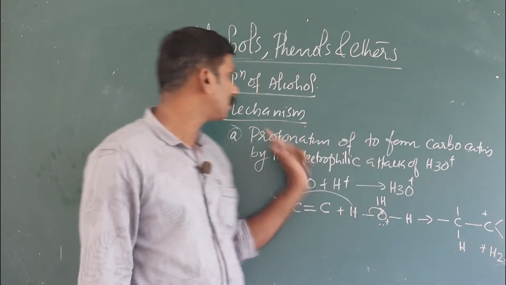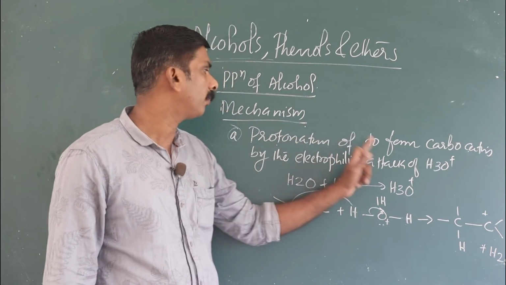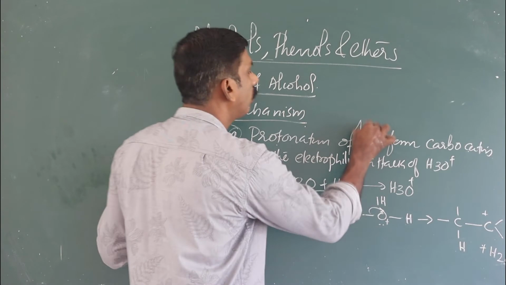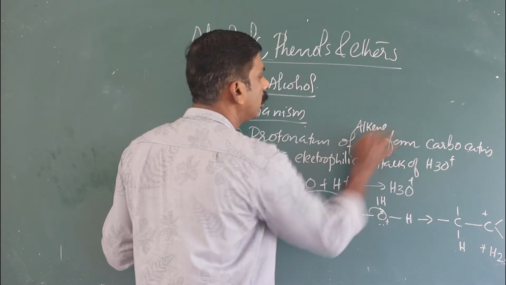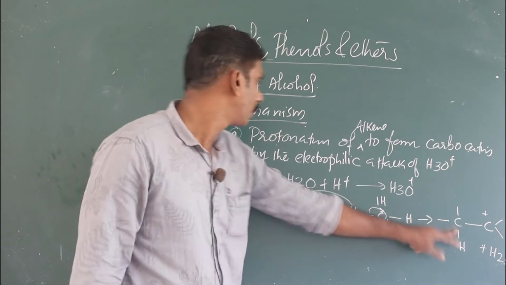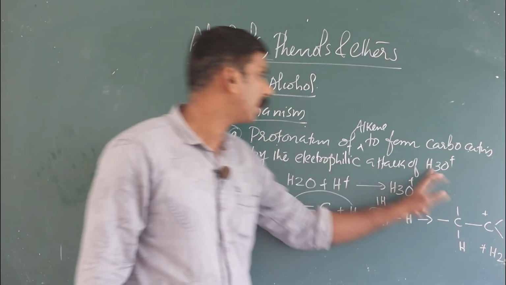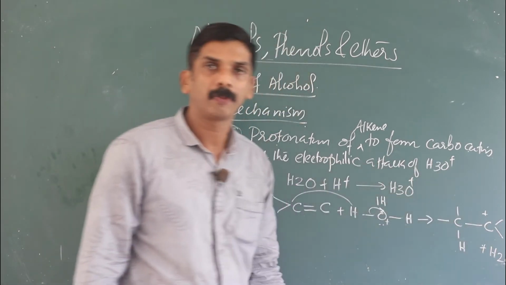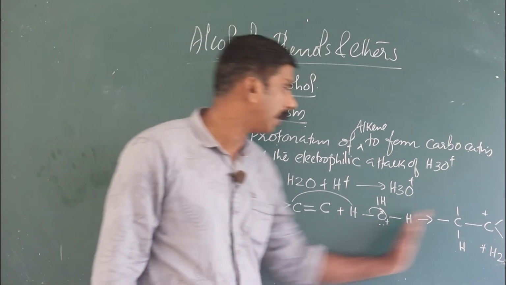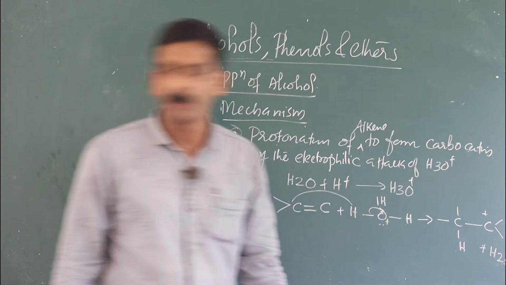This is the first step, protonation of alkene to form carbocation by the electrophilic attack of H3O plus.